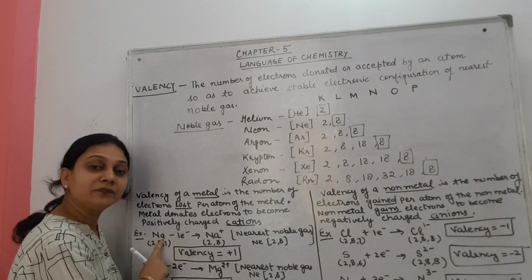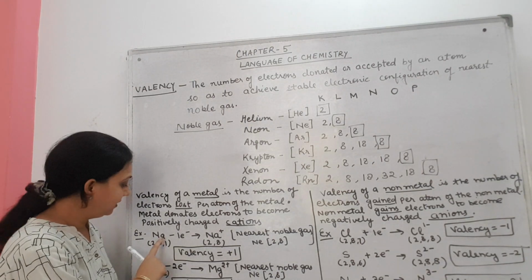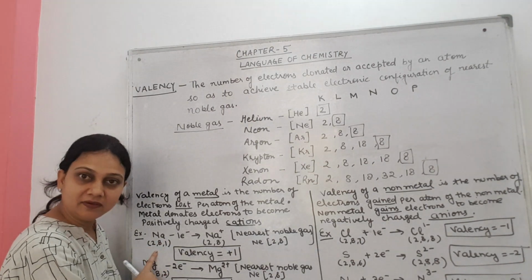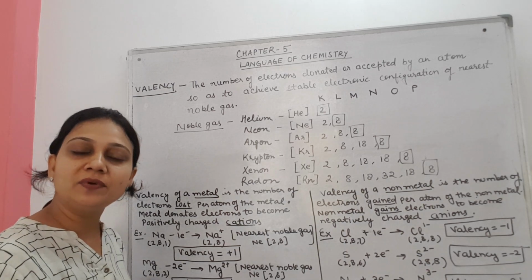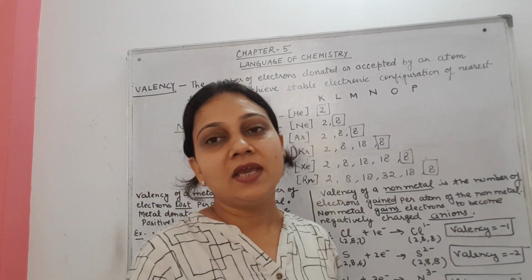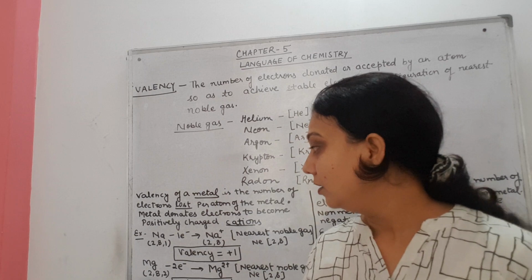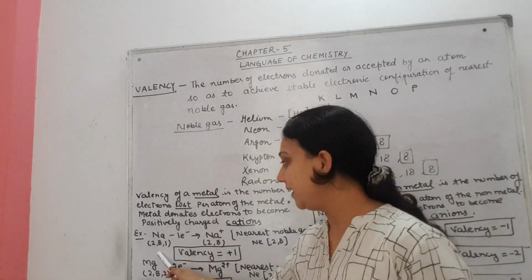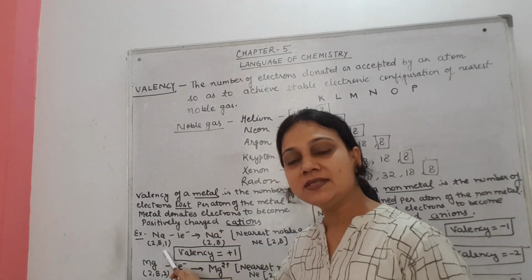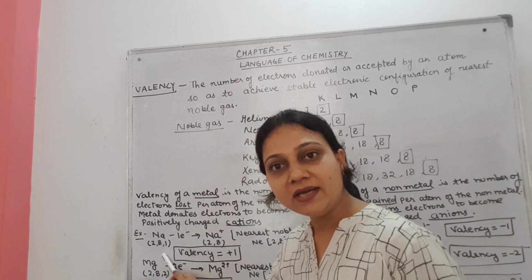So, sodium is an example of metal. Atomic number 11. How to write the electronic configuration in terms of K, L, M shell? 2, 8, 1. That means in valence shell only one electron is present.